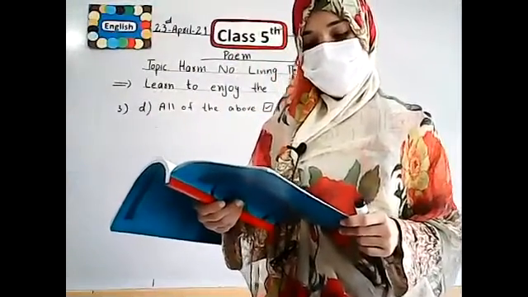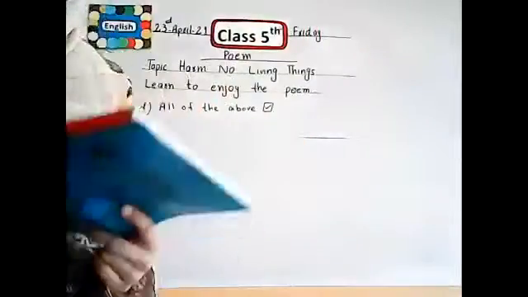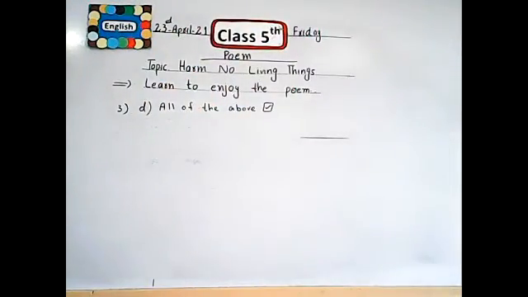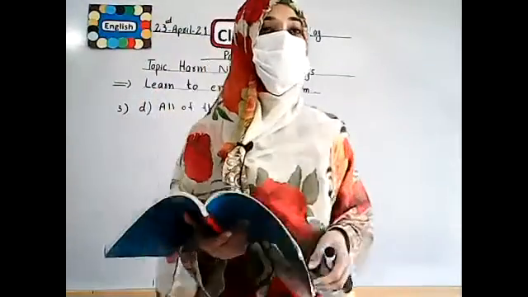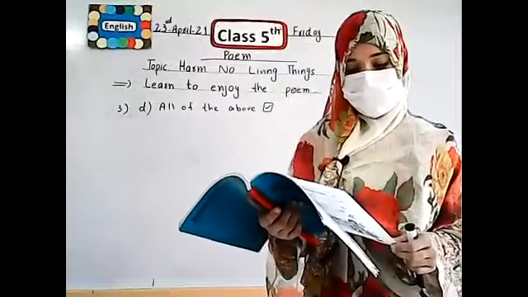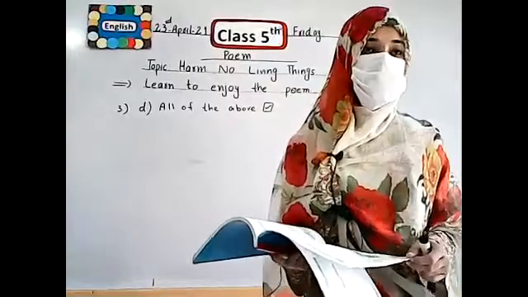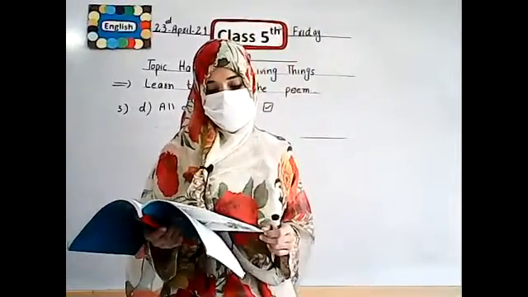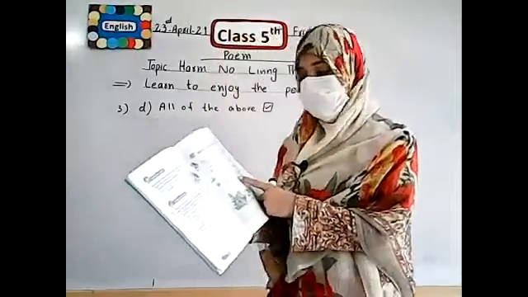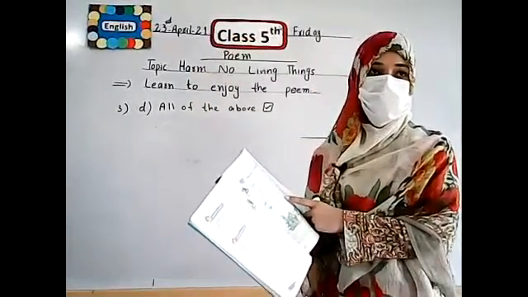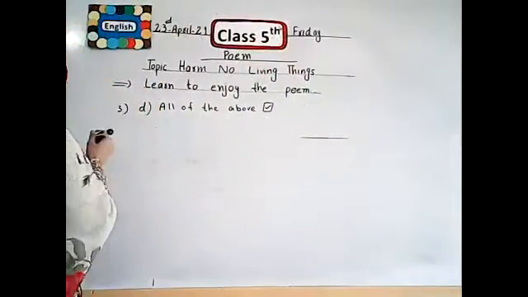People should not destroy nature by constantly taking more and more from it. In question number 4, the poet says that we should not destroy nature, we protect nature. Which line or lines in the poem convey a similar meaning? Actually, in this question, the poet says that we should not destroy nature. The poet asks, in which lines of the poem is the message that we should not destroy nature? The answer of question number 4 is 8 and 9.